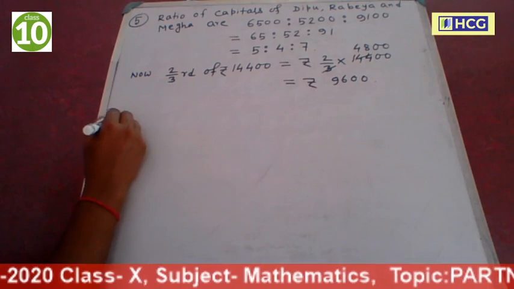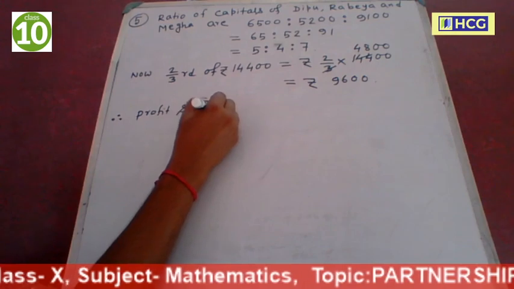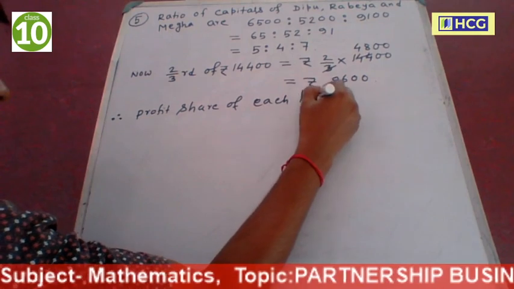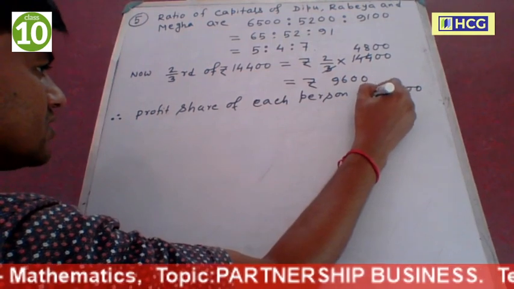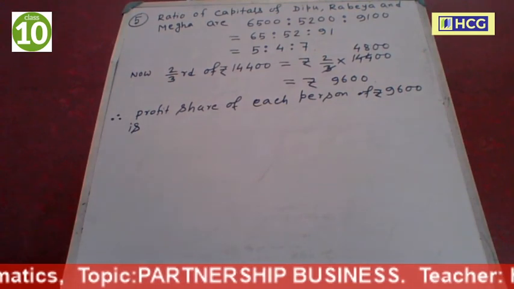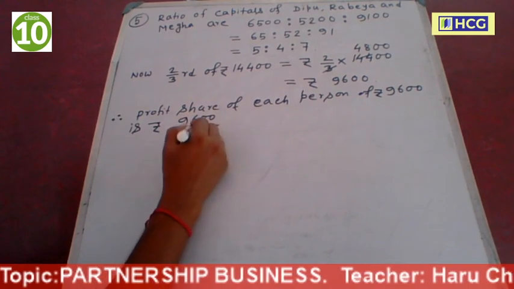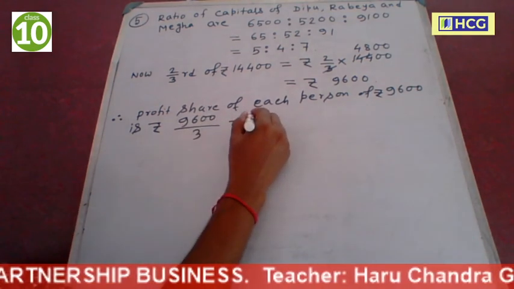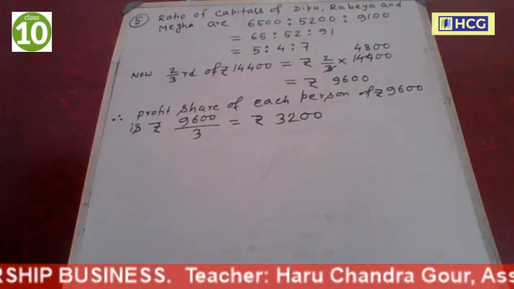So therefore, the profit share of each person of 9,600 rupees, divided equally among themselves, is rupees 9,600 divided by 3, total 3 persons, Dipu, Rabe and Megha. So now this is equal to rupees 3 3s are 9, 3 2s are 6, 3,200.